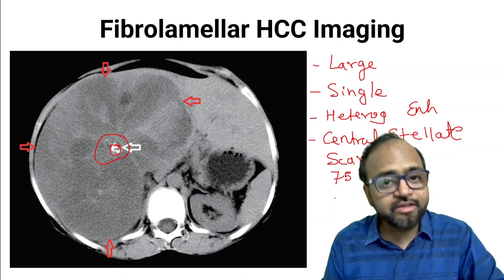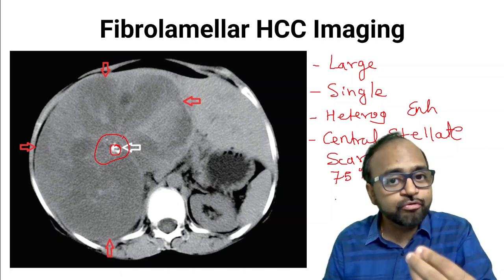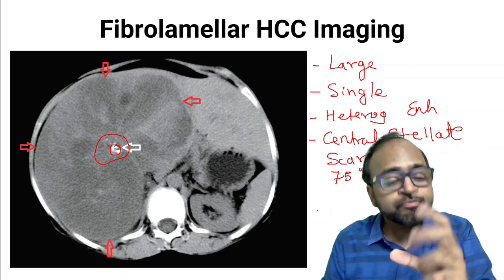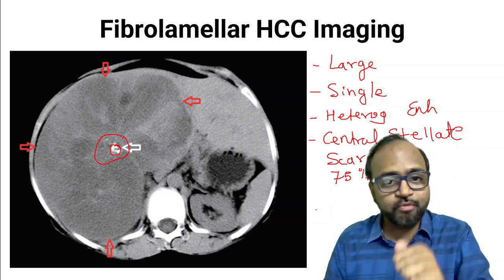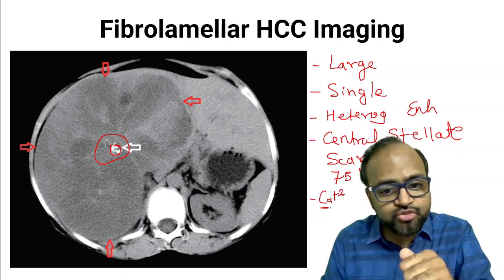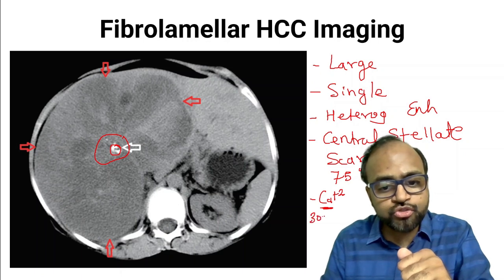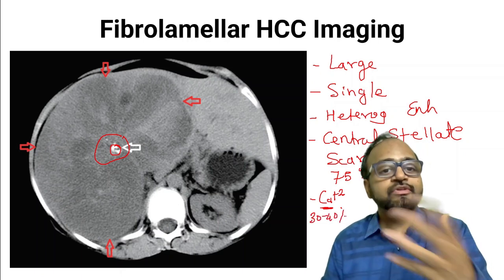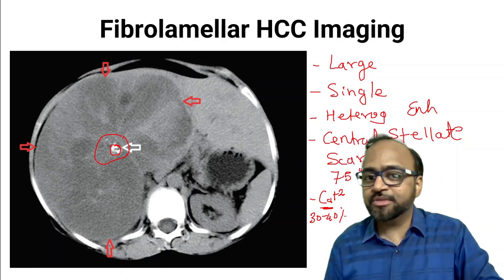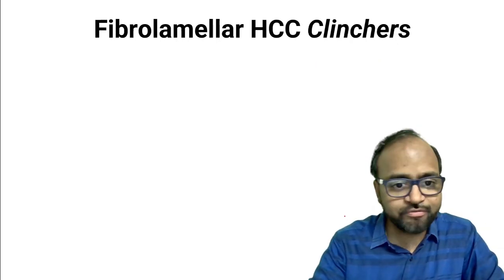Remember friends, clinically there are only a handful of tumors within the liver which actually show a central stellate scar. Fibrolamellar HCC is the most common one of them, right? There could be central calcification as well. This is also seen in almost 30 to 40% of cases of fibrolamellar HCC. So these are the classical imaging findings of the fibrolamellar variant of HCC.